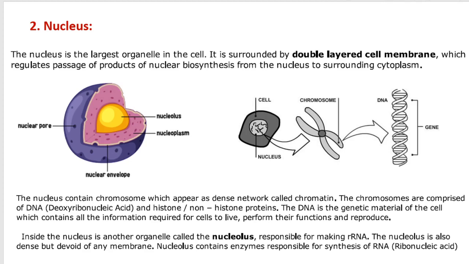So this lecture basically comprised the introduction of the cell, its types, and the introduction of prokaryotic and eukaryotic cells, then cell organization with only two cell organelles: one is the cell wall and the second is the nucleus. Stay tuned because we will continue our lecture from the cell membrane to the next organelle.